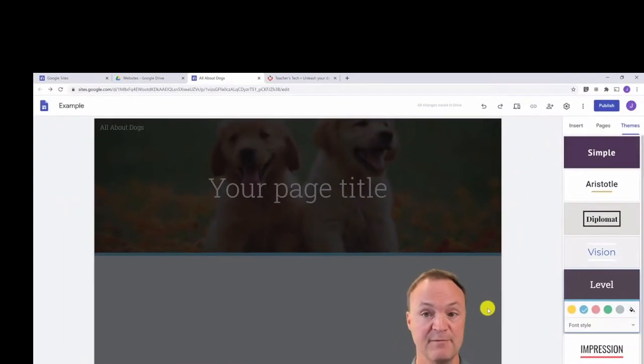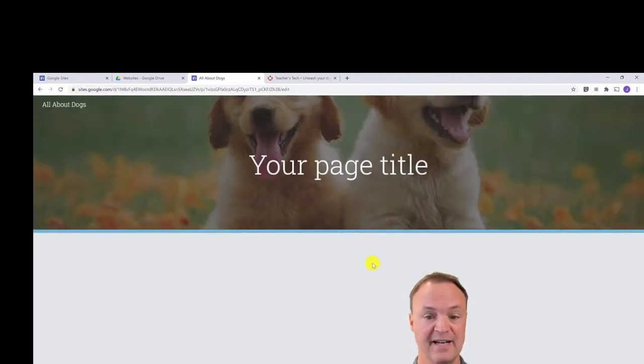Now, this is where I'm going to preview the page, and I haven't really talked about that before, but if I go up, you can take a look at what things are looking like, how it would look on the web. So if I click this preview right here, it starts to give you an idea that we have our title up here, we have our footer down here, you can see the link that I have here. We can go across and see what it would look like on a phone, on a tablet.